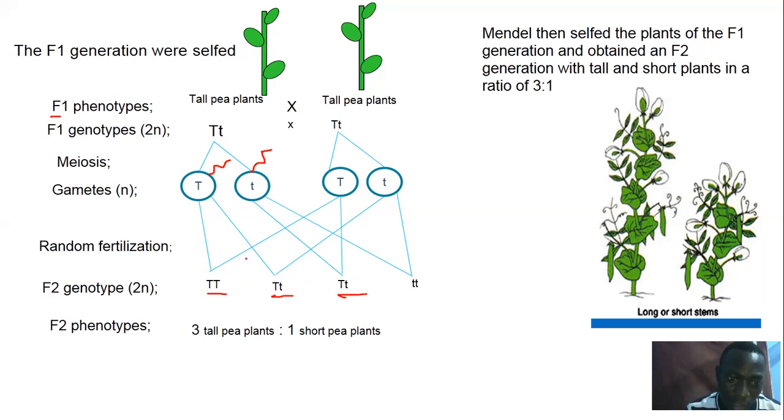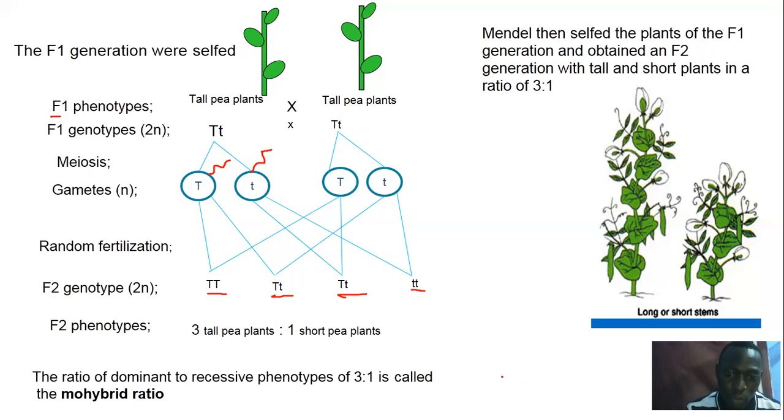So you're having the ratio of 3 tall plants to 1 short. So this one is going to be short because the gene for shortness is only expressed in absence of a dominant gene. And that's why even when here the gene for shortness appeared, we did not call this plant tall, because it is masked by this capital T. So you can't see it, okay? So this is the monohybrid ratio as put forth by Mendel. The ratio of the dominant to recessive phenotype is 3:1, and we call this monohybrid inheritance.